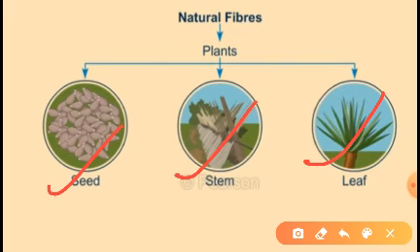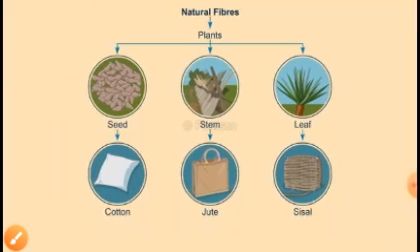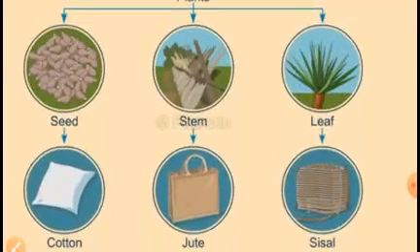One is from the plants and the other is from animals. From the seed we get cotton, from the stem we get jute, from the leaf we get sisal, and children, we get linen also from the plant fiber only. So we get cotton, jute, linen and sisal from the plant fiber.